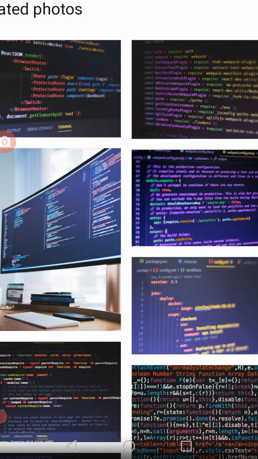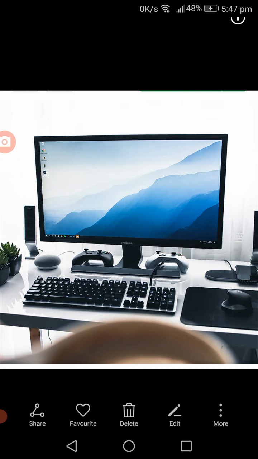Externally, the keyboard, monitor, CPU and mouse are all considered hardware. The combination of hardware and software makes a perfect computer. Hardware cannot work without software, and software cannot work without hardware.